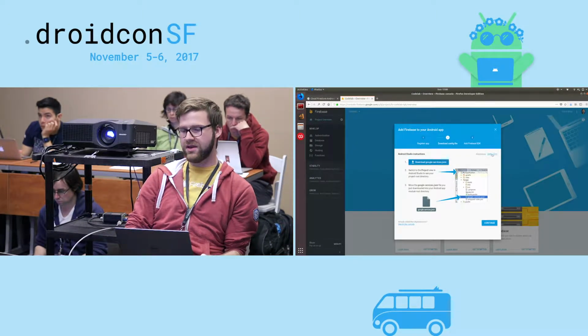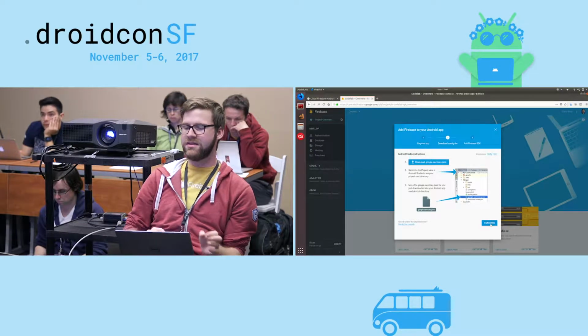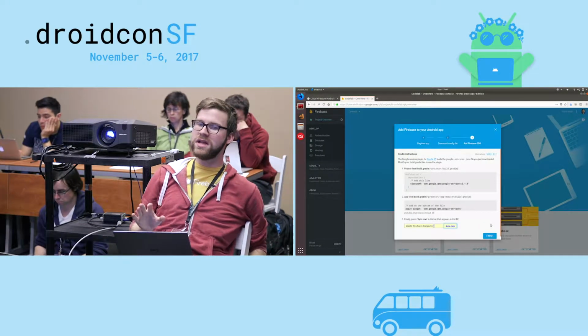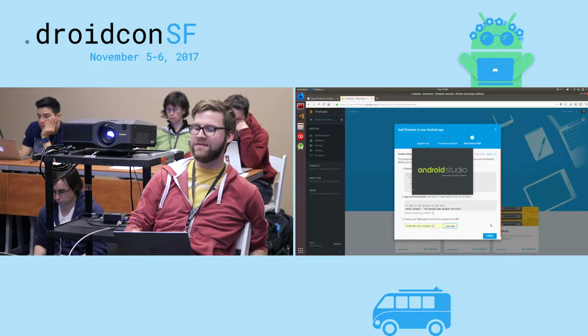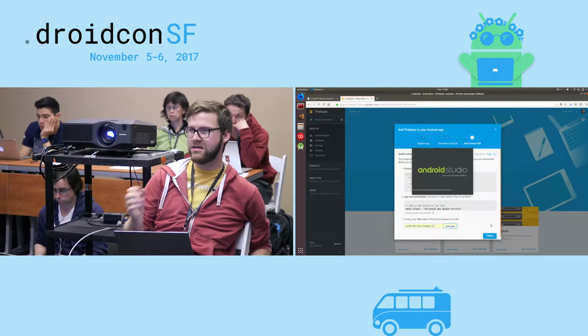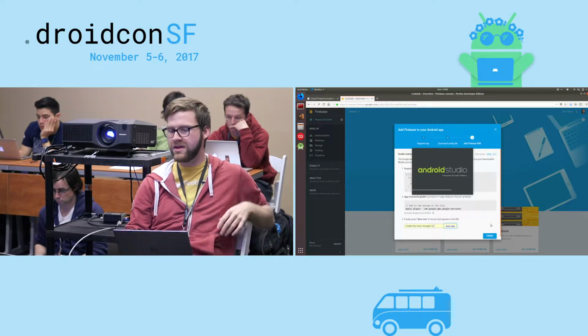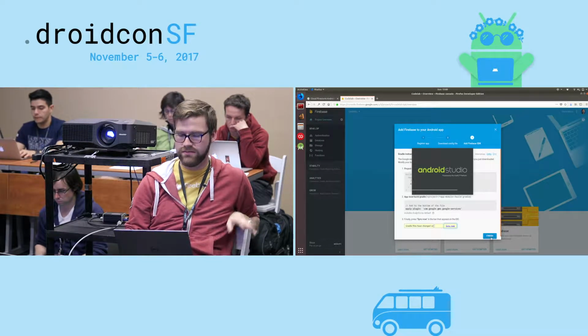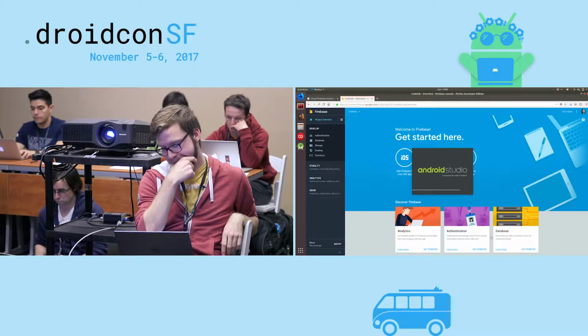Once we're done, you can either close this or you can hit continue. There is a third step here that is actually adding the Firebase SDK. This has already been done in our sample app. So we don't have to add anything to our project Gradle files. It's already done in the boilerplate. But if you were building a real app, you'd actually want to go here and drop in your plugins and stuff like that. But our project's already set up for that.